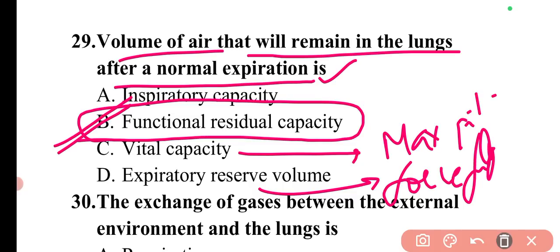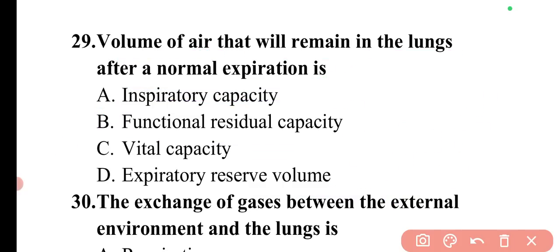Then there are several other terms like the inspiratory capacity or inspiratory reserve volume. So it is the quantity of air that can be forcefully inspired or inhaled after normal tidal inspiration. So these are the different things.